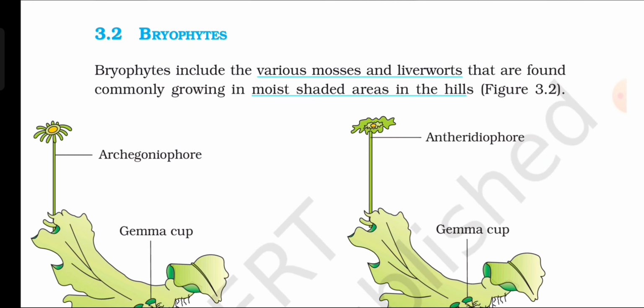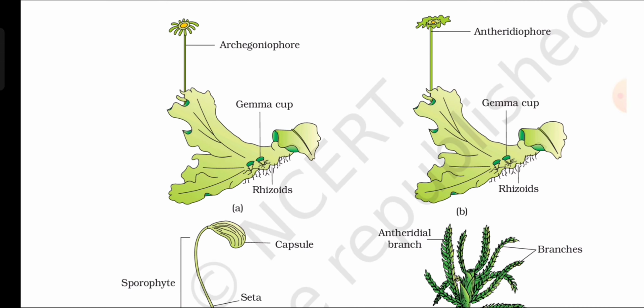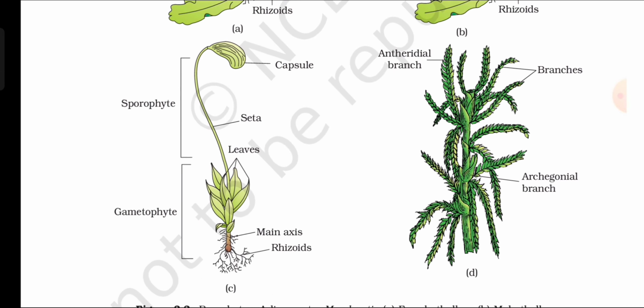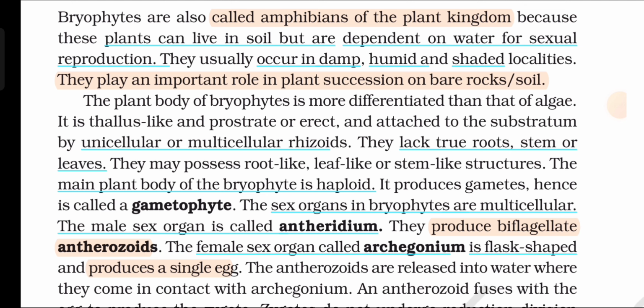Bryophytes. Bryophytes include the various mosses and liverworts that are found commonly growing in moist shaded areas in the hills. Figure 3.2. Bryophytes are also called amphibians of the plant kingdom, because these plants can live in soil but are dependent on water for sexual reproduction. They usually occur in damp, humid, and shaded localities.